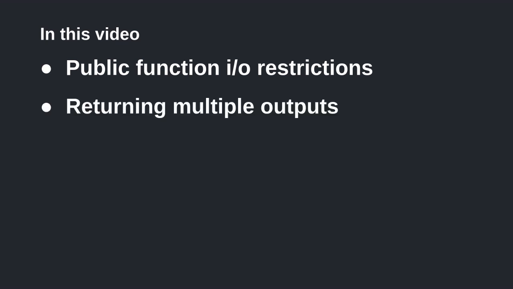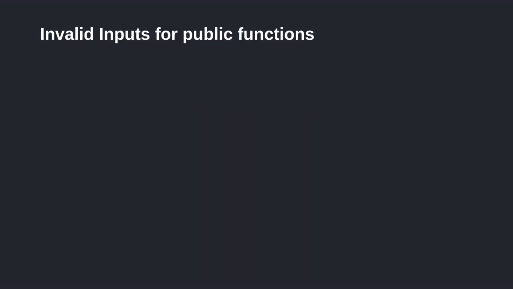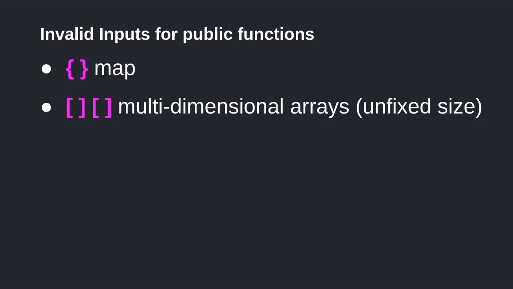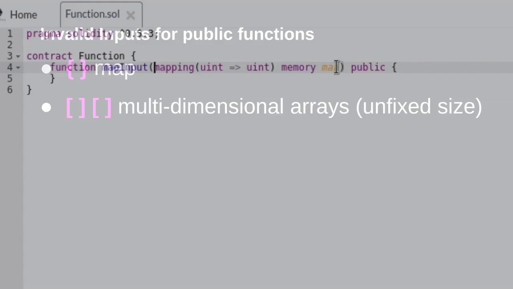We'll also go over the syntax for returning multiple outputs from a function. This is a useful feature when you want to aggregate multiple function outputs into a single function call. In Solidity, you can pass certain data types as input to a public function. Some data types that you cannot use are maps and multidimensional arrays without a fixed size. Let's see what happens if we try to compile a contract with these invalid inputs.